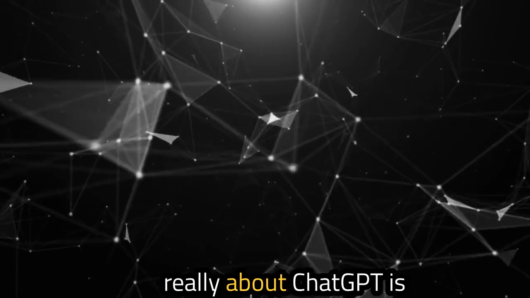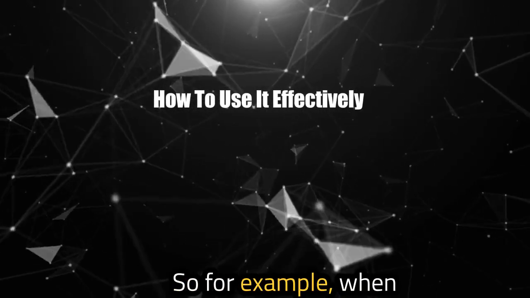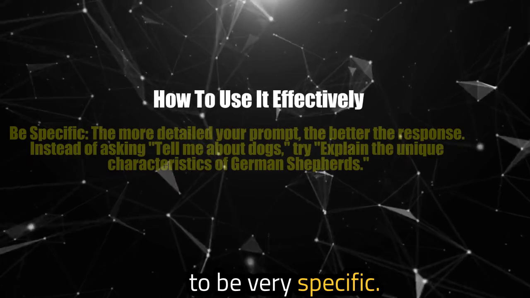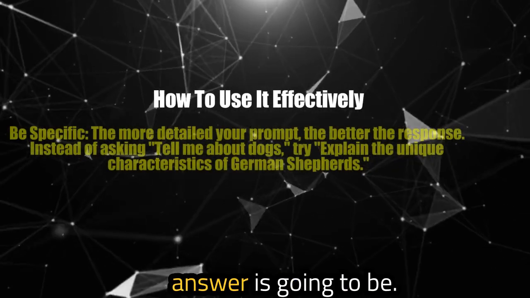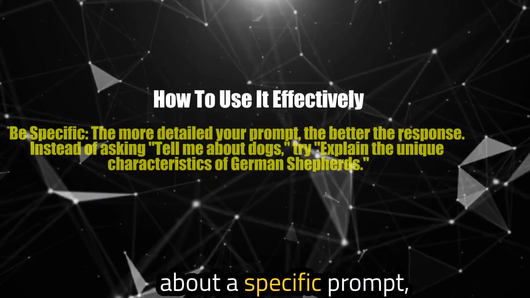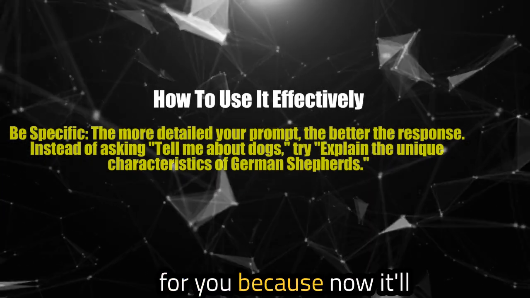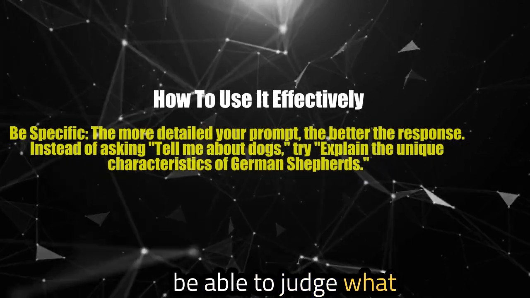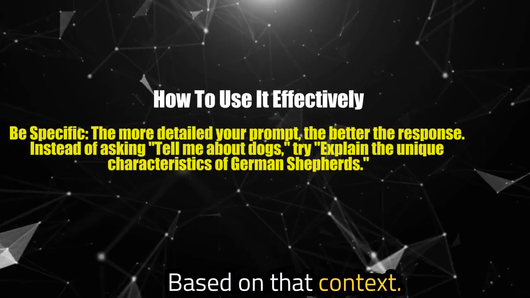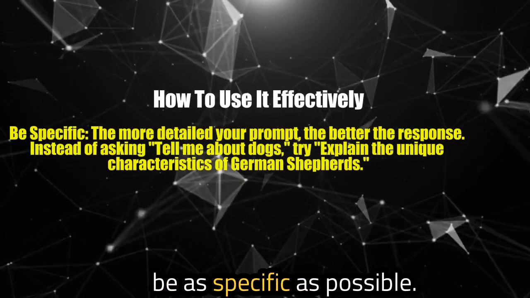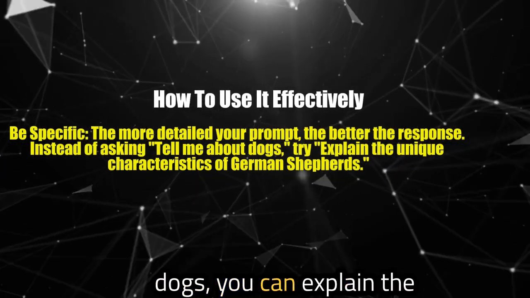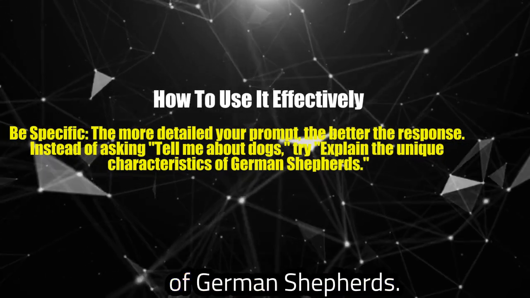The other thing to know about ChatGPT is how to use it effectively. When you're writing a prompt into ChatGPT, you have to be very specific. The broader you are, the broader the answer is going to be, so it may not really be tailored to you. But the more specific you are about a prompt, the better it is for you, because now it will be able to judge what context you're talking from, and then it'll give you a very tailored answer based on that context. So try to be as specific as possible. For example, instead of asking, tell me about dogs, you can ask, explain the unique characteristics of German Shepherds.